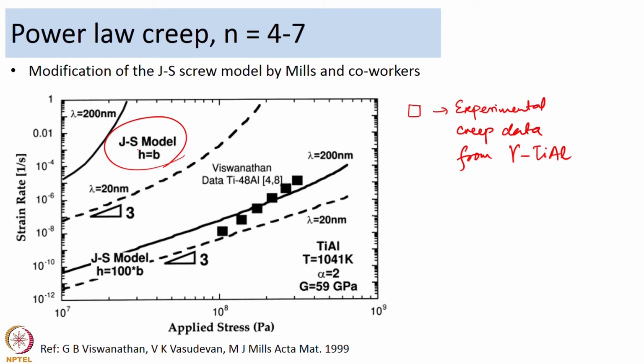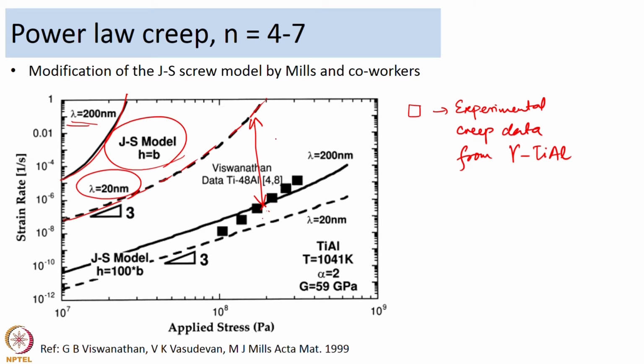So, the jogged screw model was predicting strain rates which were at least 3 to 4 orders of magnitude higher than what they observed experimentally. So, this is the experimental data, and this is the prediction of the jogged screw model with lambda equal to 200 nanometers, and the prediction of the jogged screw model with lambda equal to 20 nanometers. So, you see at least,